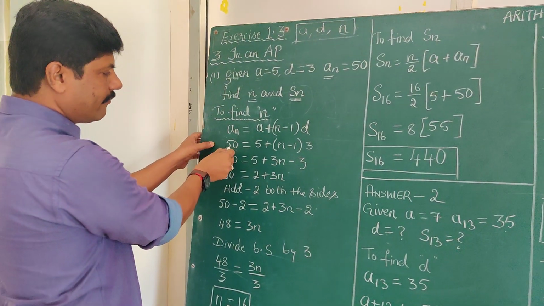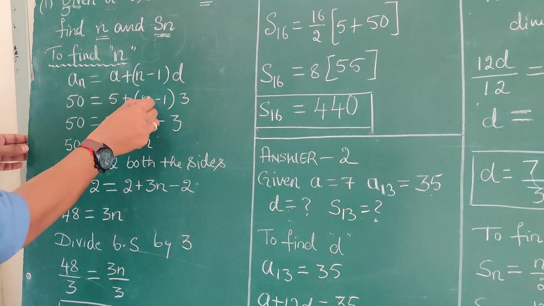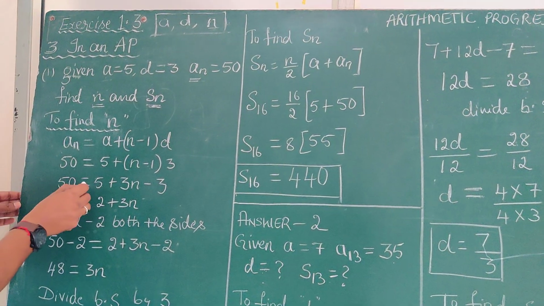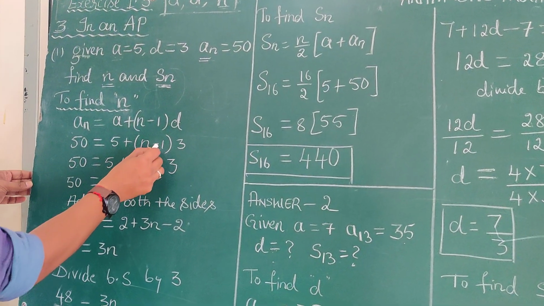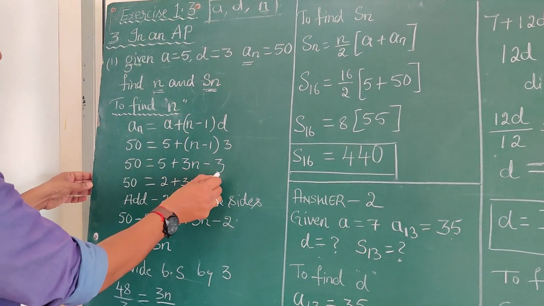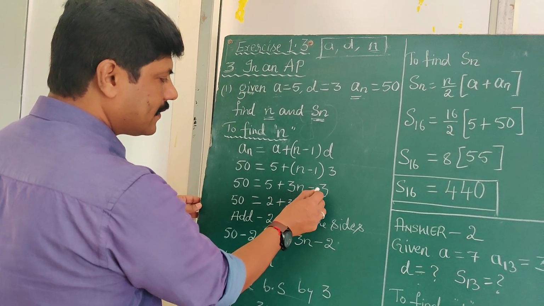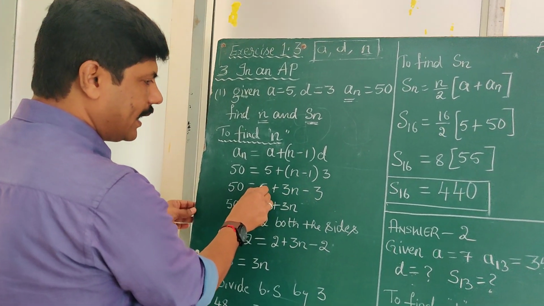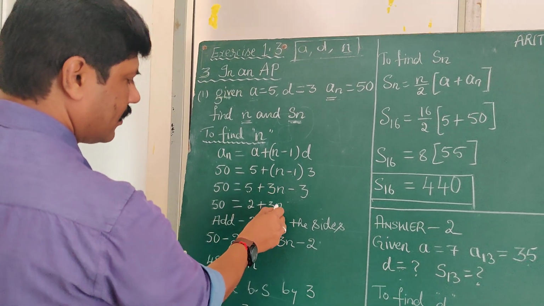So that an, 50, is equals to a, 5, plus (n minus 1), we have to find n value, into d, 3. 50 equals 5 plus 3n minus 3. These two are the constants. Therefore, 5 minus 3 is 2, plus 3n.